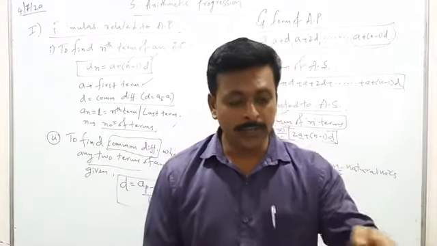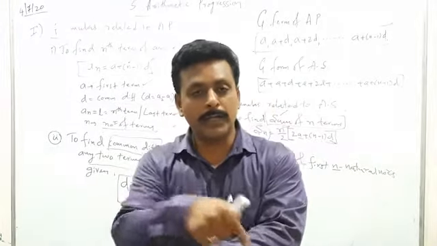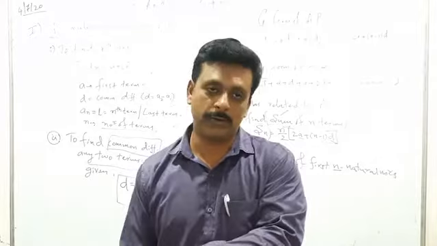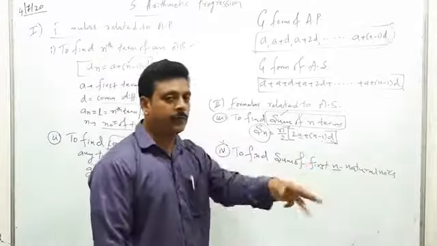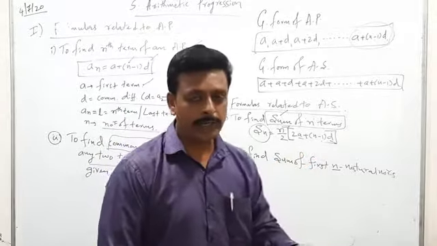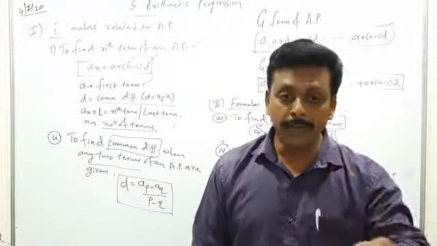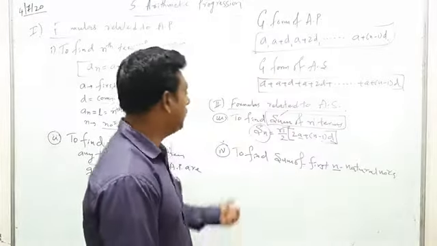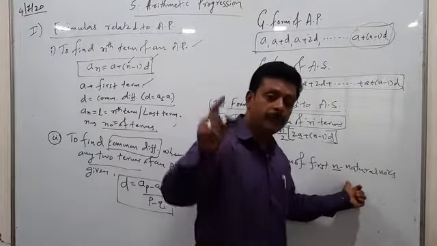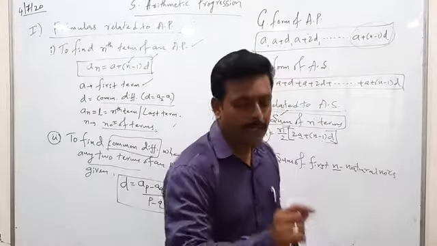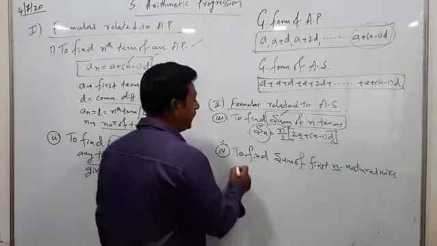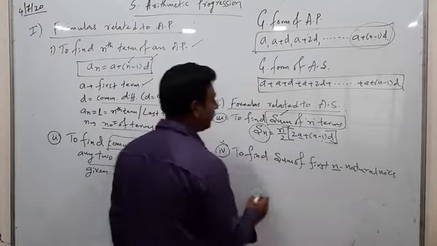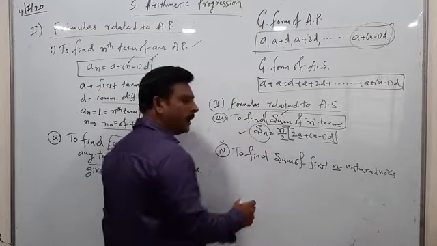If I say 1, 3, 5, these are not consecutive natural numbers. They are called odd natural numbers. If I say 2, 4, 6, 8, they are also natural numbers, but they are called even natural numbers. I am discussing the first n natural numbers, meaning not a single number is skipped. In such a case, to find the sum of the first n natural numbers, you can use this formula also.